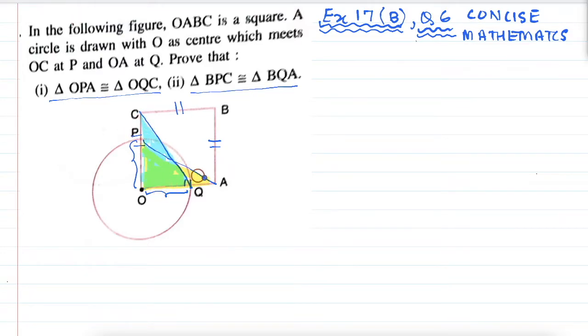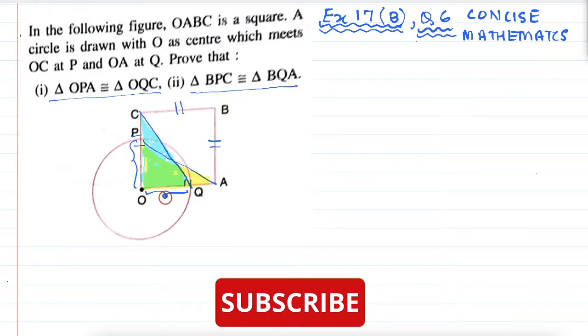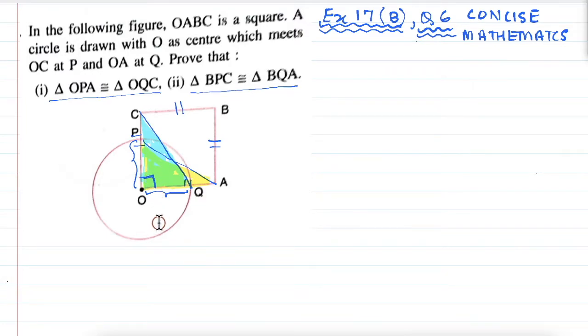Now, in these two triangles, if we have to look at the congruency, we will first look at this. Can you see this? We know that OABC is a rectangle, which means this has to be 90 degrees, yes? Now let us look at our yellow triangle. We have OP equal to OQ of the blue triangle. They are the radii. This is R, then this also is R, correct? Now let us look at the second side of the yellow triangle. We have finished with OP. So now let us look at OA.